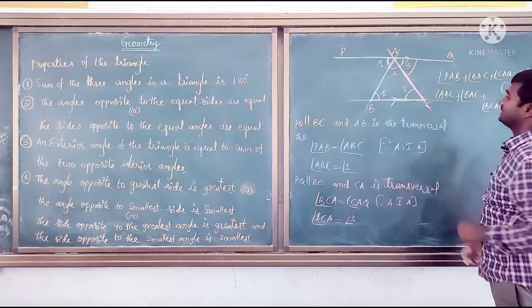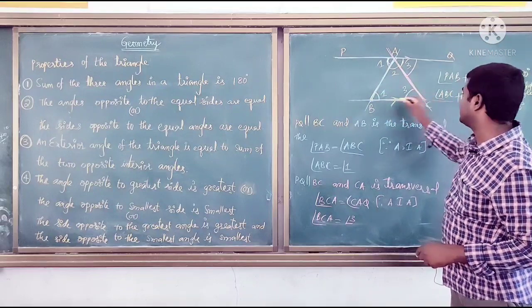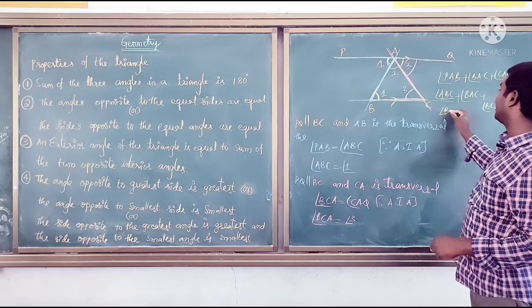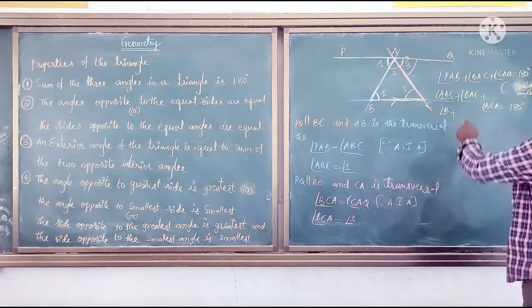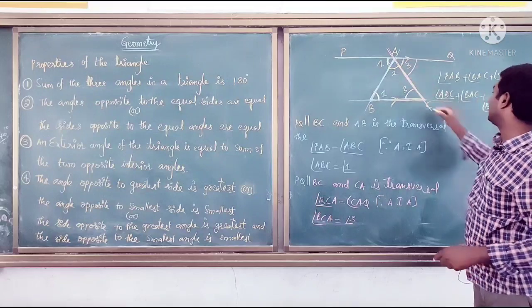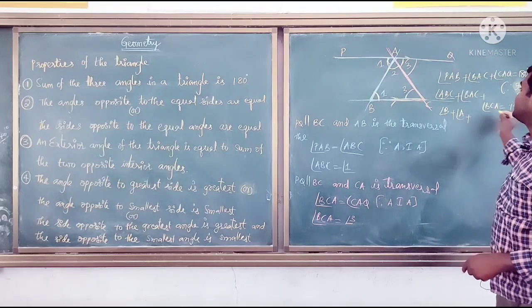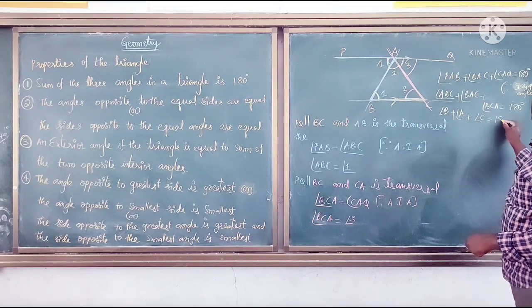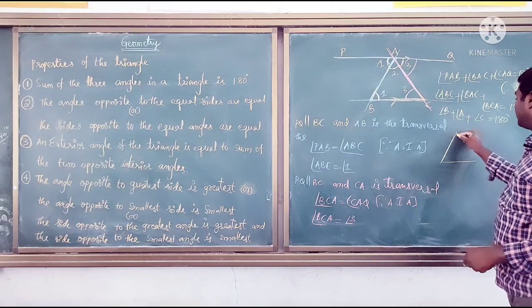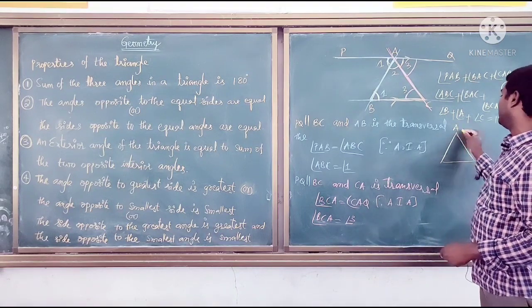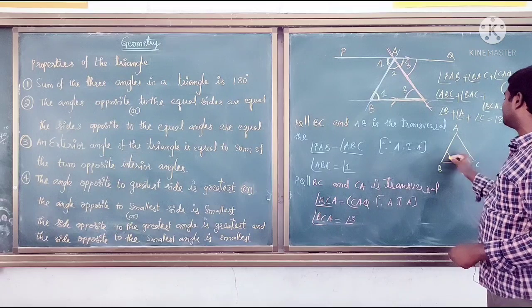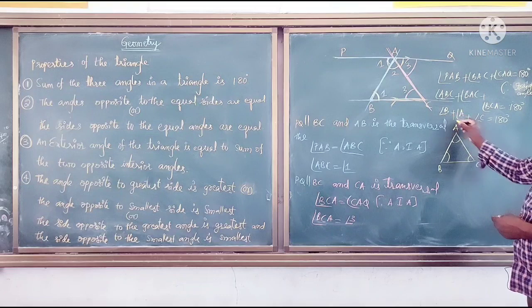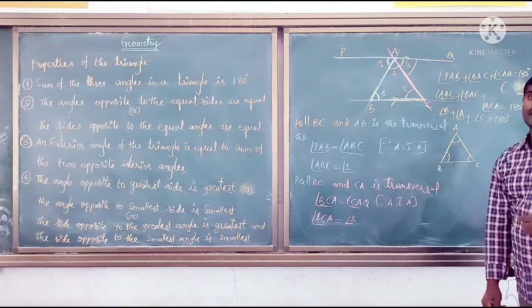Angle ABC is angle B, angle BAC is angle A, and angle BCA is angle C, so the sum is 180 degrees. In triangle ABC, angle A plus angle B plus angle C equals 180 degrees. We proved that angle A plus angle B plus angle C equals 180 degrees.